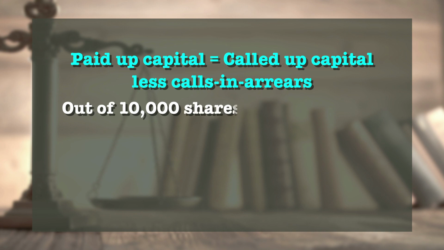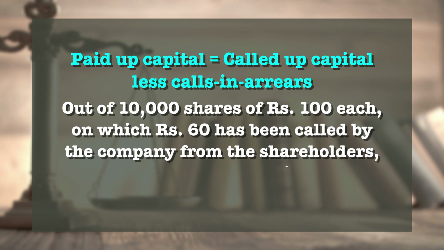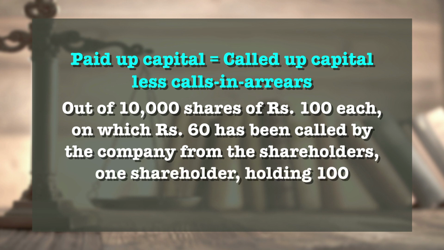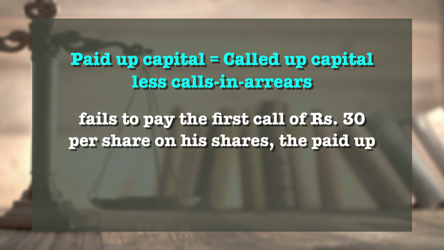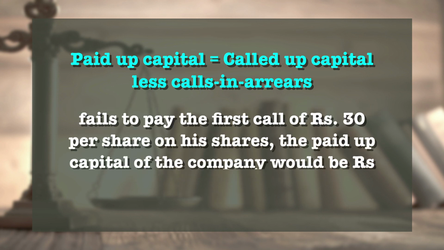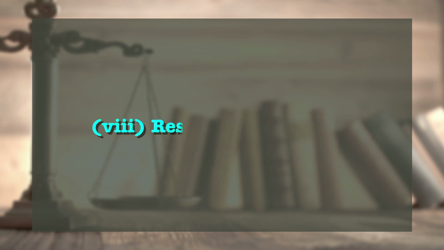For example, in the above situation, out of the 10,000 shares of rupees 100 each, on which rupees 60 has been called by the company from the shareholders, one shareholder holding 100 shares fails to pay the first call of rupees 30 per share on his shares. The paid up capital of the company would be rupees 6 lakh minus rupees 3,000, that is rupees 5 lakh 97,000.